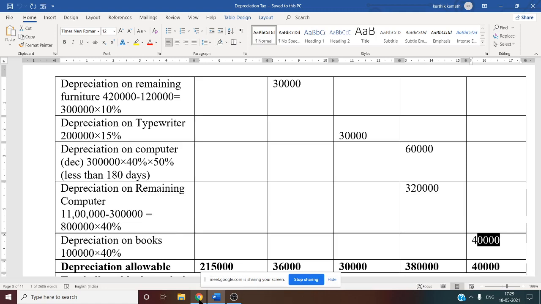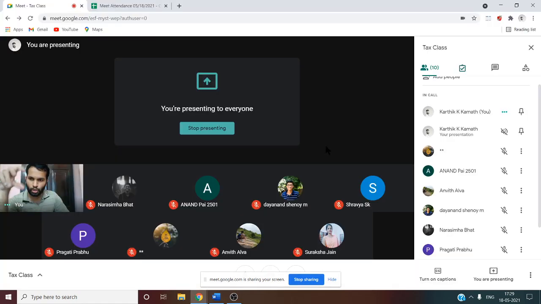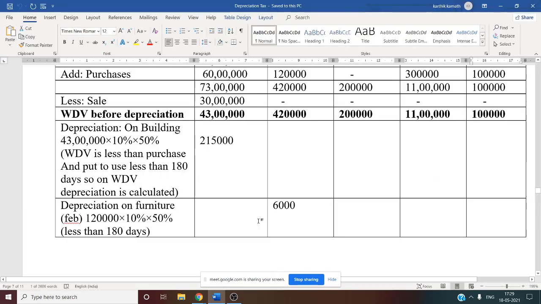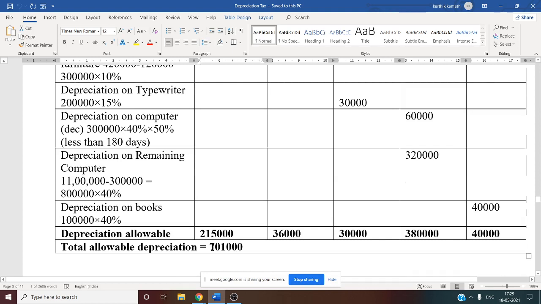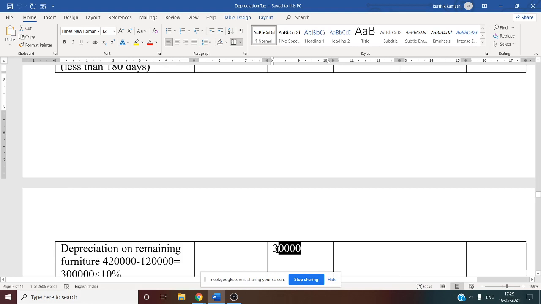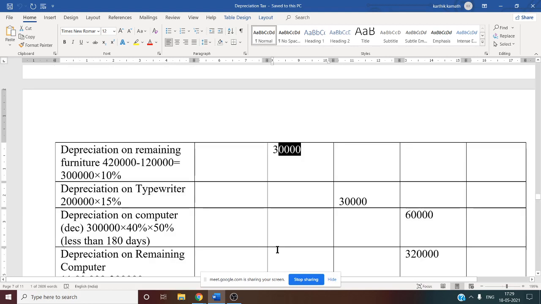Now we want the depreciation allowable. Depreciation allowable means we need to total all the columns, only the depreciation total after the written down value before depreciation. See this, the total of building after the written down value before depreciation is only 2,15,000. So this 2,15,000 you need to write under the depreciation allowable building column. Now the second one is for furniture. Furniture is 6,000 and one more is 30,000. Total 36,000 depreciation allowable.